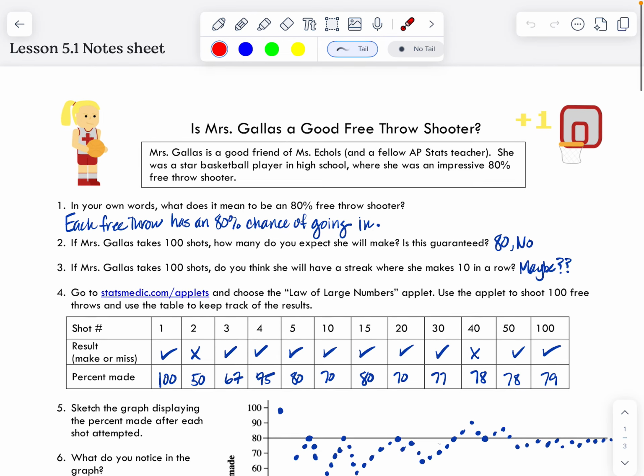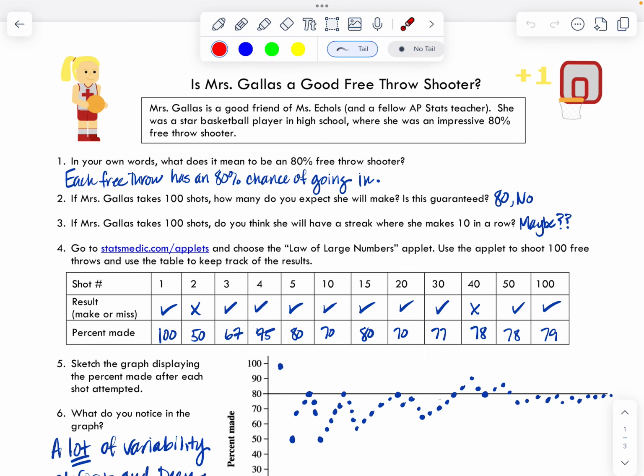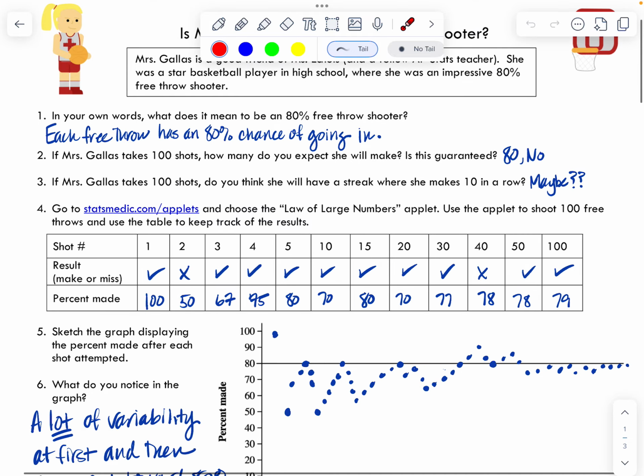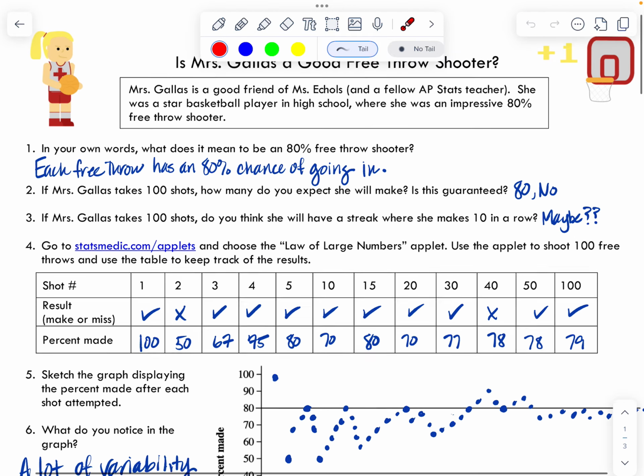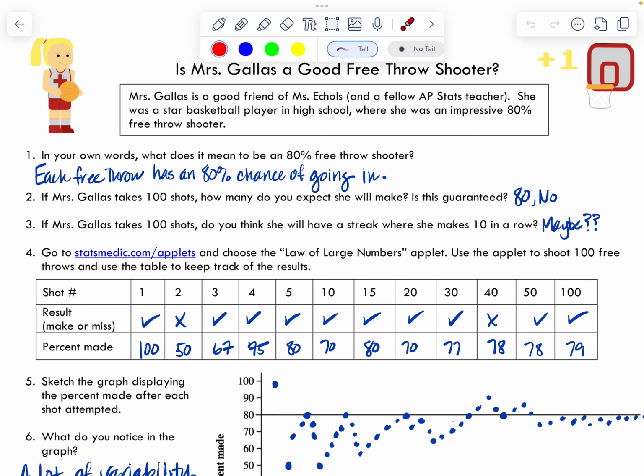Okay, so hopefully you did this on your own and you're not just coming in and copying mine, because it really is better, at least if you just think through this yourself. So here are some things that I put down that might have been things you would have said, or that I would think if I was doing this for the first time.